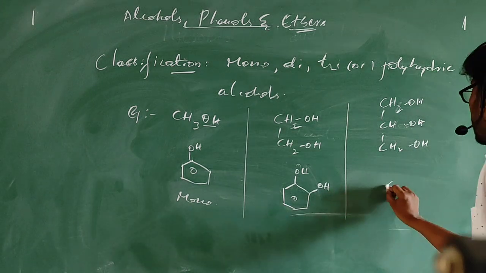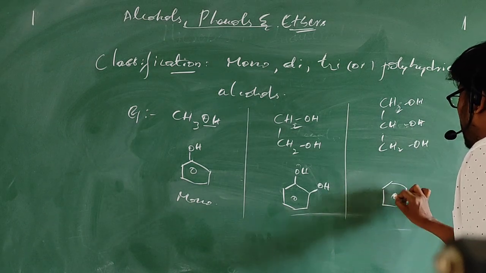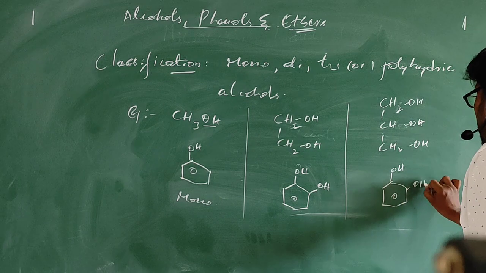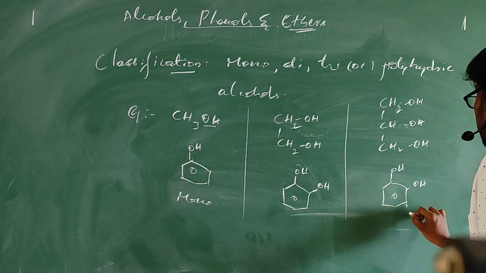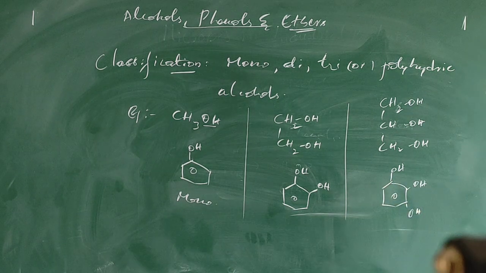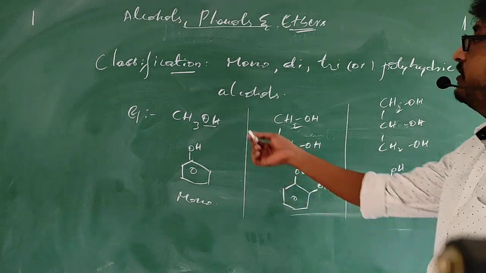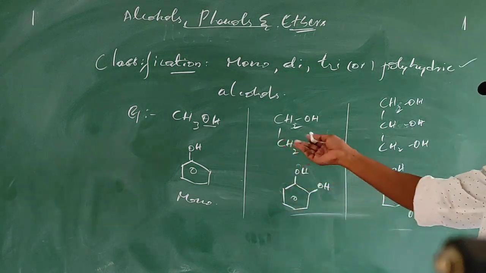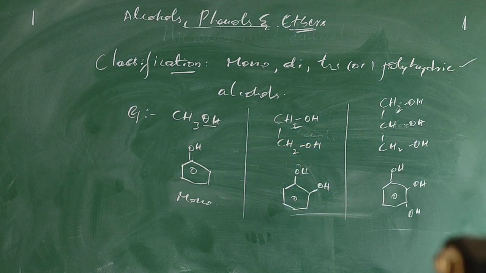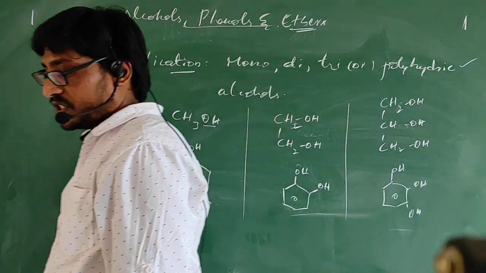So if three OH groups are there, we call them trihydric alcohols. More than three, we generally call polyhydric alcohols. So based on the number of OH groups, we classify alcohols or phenols in this way. This is one type of classification.